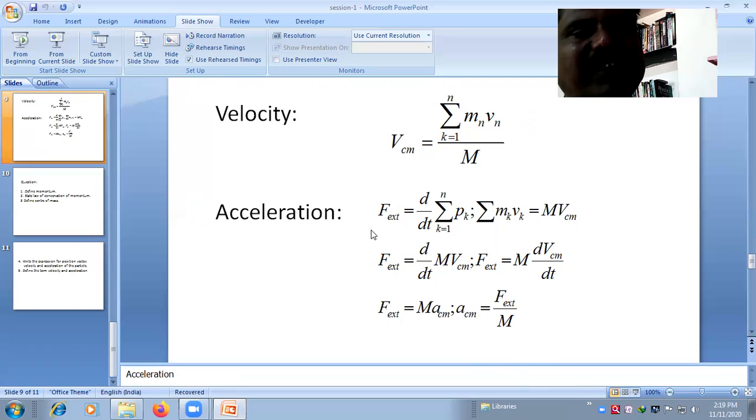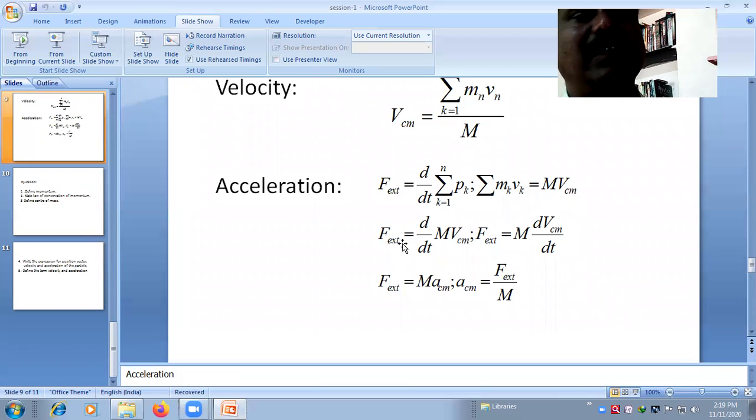When you cross multiply, you get F external equals d by dt of the summation of k equals 1 to n of dpk. So mk vk is equal to capital M into VCM, and differentiating this you get this quantity.